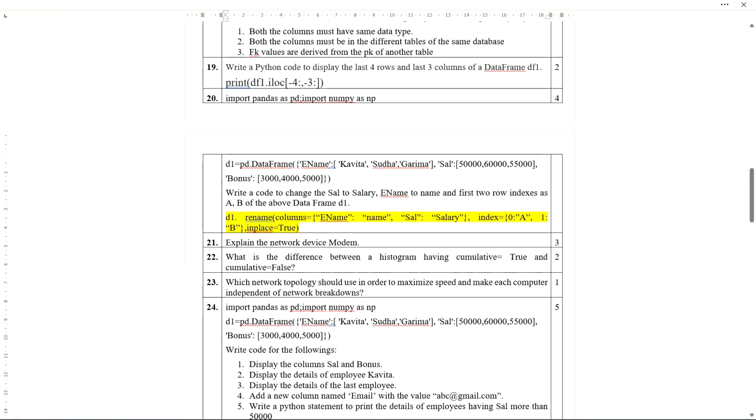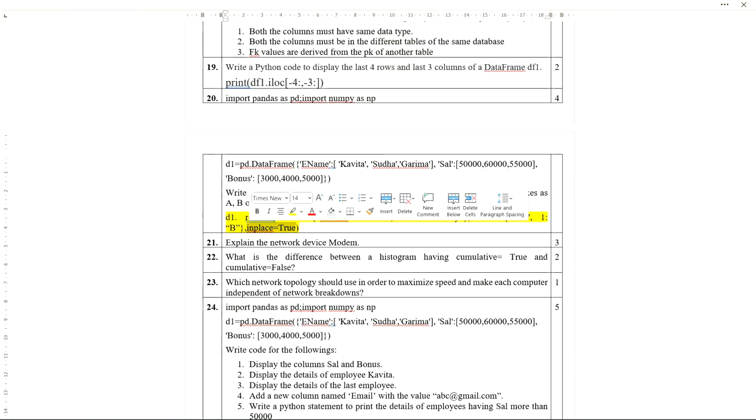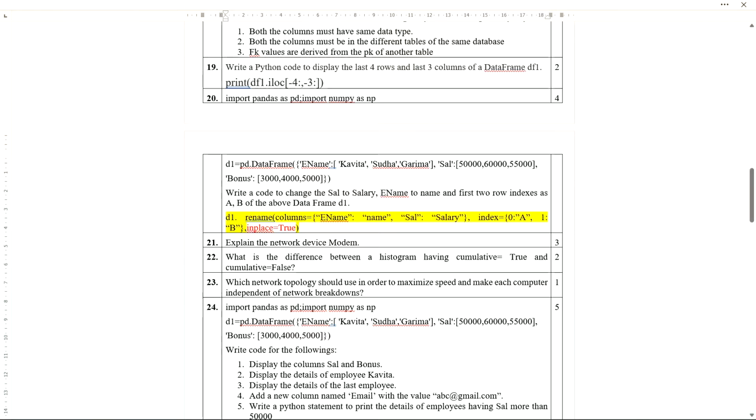If you write inplace equals to true, then you don't need to write df1 equals to. Clear, everyone?